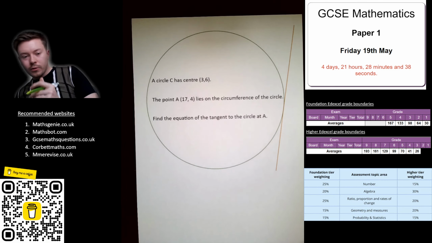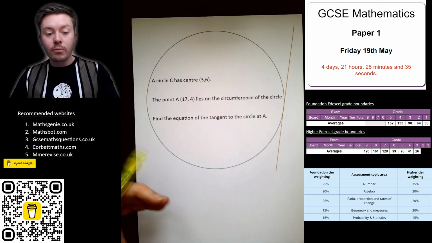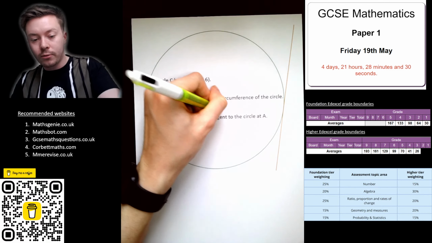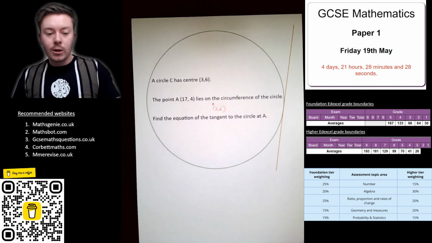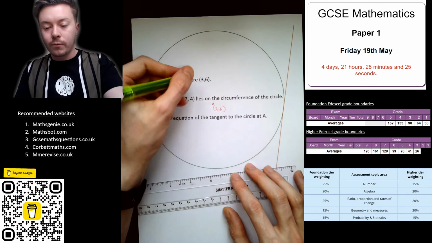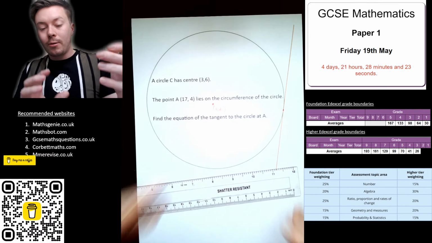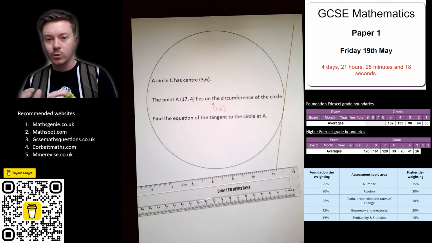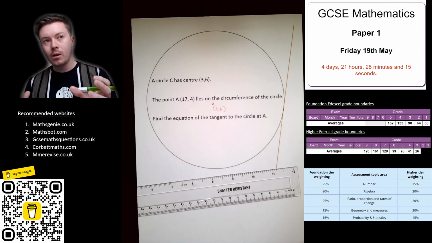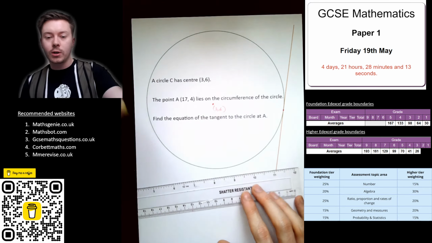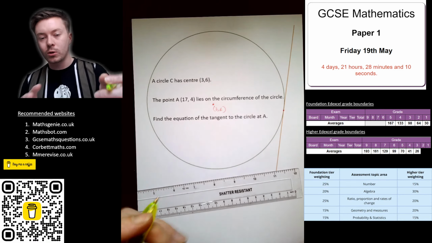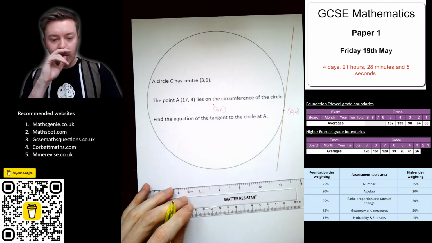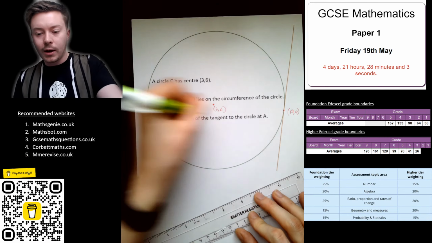Okay, this is the question that was from the thumbnail. So a circle has centre 3, 6. I'm going to put it on the diagram somewhere around there. That is 3, 6. It doesn't actually matter. The point 17, 4 lies on the circumference of the circle. Again, this could be in completely the wrong position, and this is why it doesn't matter how you draw your circle or your tangent. It literally doesn't matter, because it makes no difference where the tangent is on the circle. It's exactly the same process. That is the point 17, 4. Find the equation of the tangent to the circle at A.